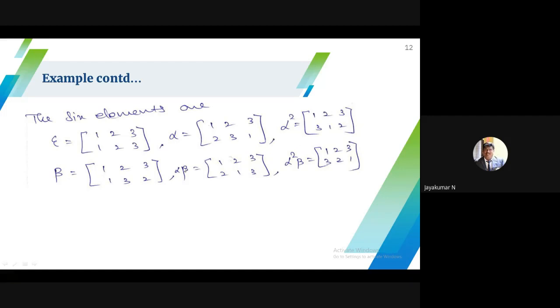This is nothing but composition. Easily you can get it. Okay. So this is alpha. So finally here I define epsilon, alpha, alpha square, beta, alpha beta, alpha square beta. Okay.